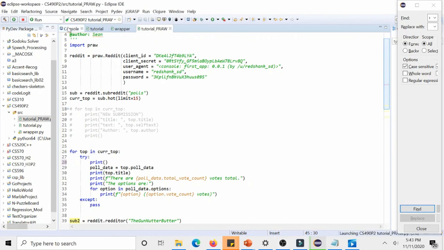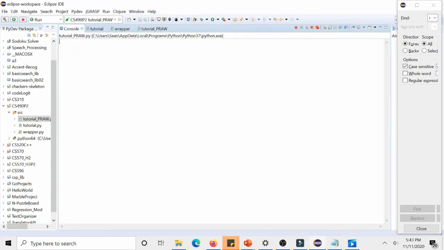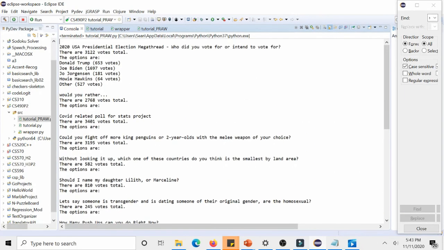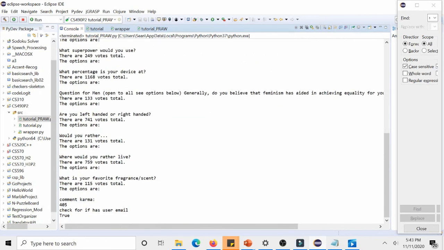If we run our script, what we'll see is a bunch of results. We have the title, the total number of votes, and the options and who voted in those votes, as well as for our user that we picked out. That person has 405 comment karma, and he does have a valid email.